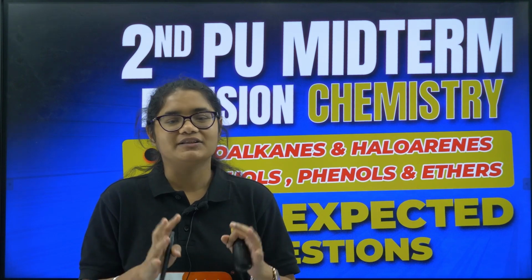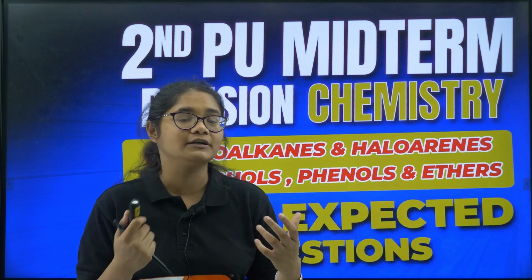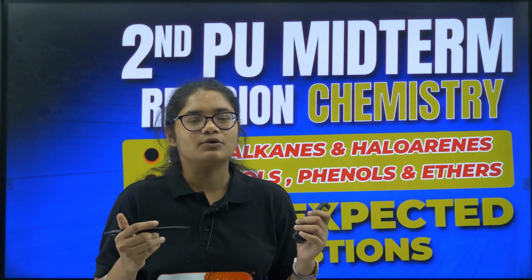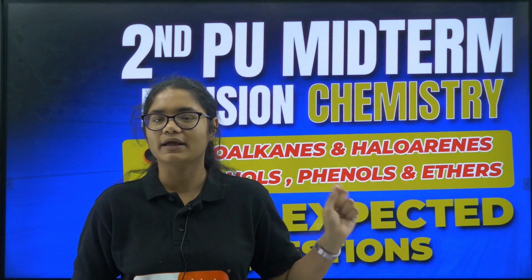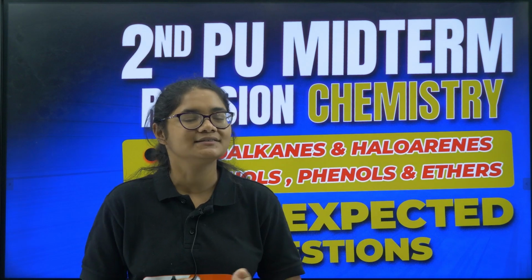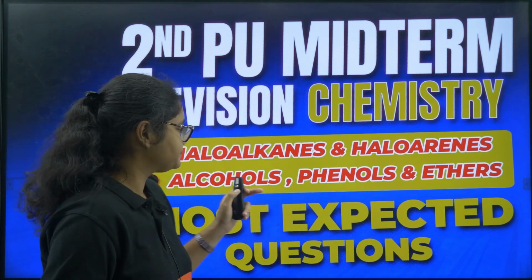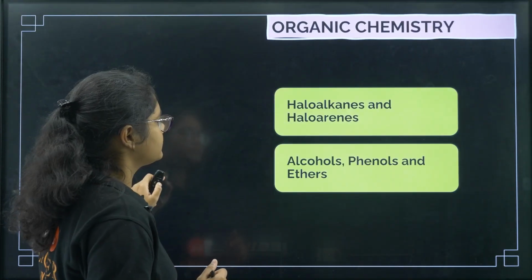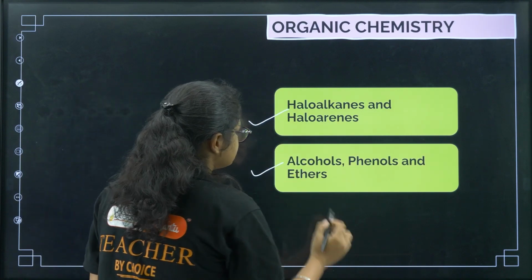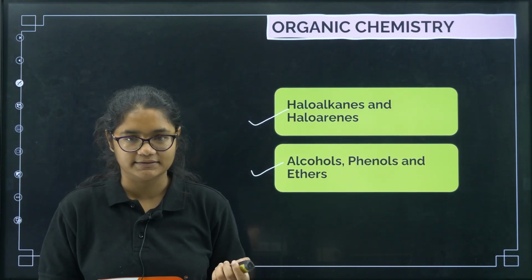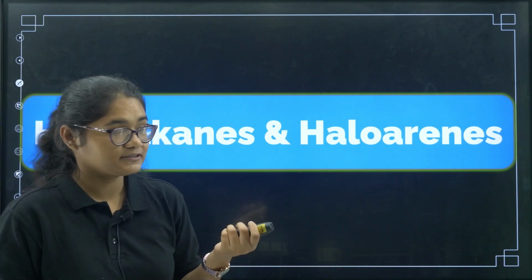Now without further delay, let's get started and let's see what the question pattern is, what the different types of questions are that can be asked here. As I tell you in every class, please sit with a notebook and a pen so that you can note down all the important questions, write answers with me, and practice these questions as well. So, two chapters are there in organic chemistry for midterm: haloalkanes and haloarenes, and then alcohols, phenols and ethers. Now coming to the first chapter, haloalkanes and haloarenes.